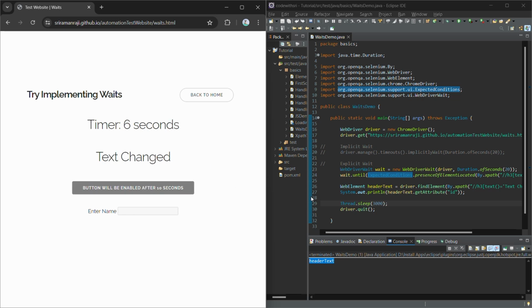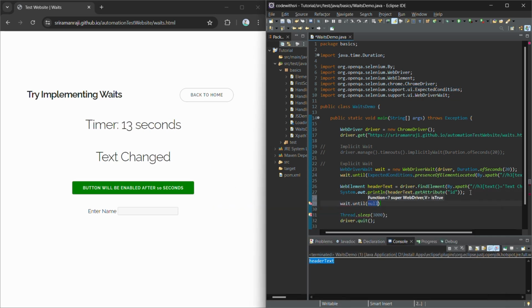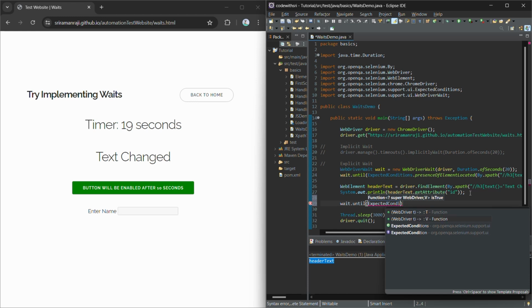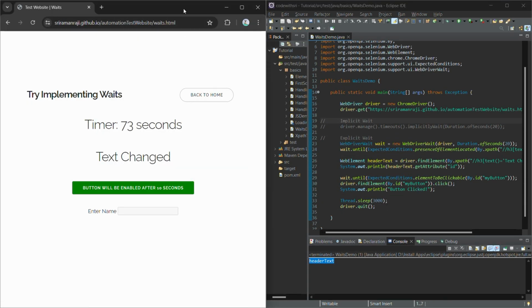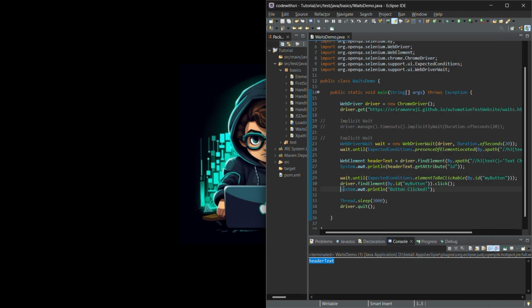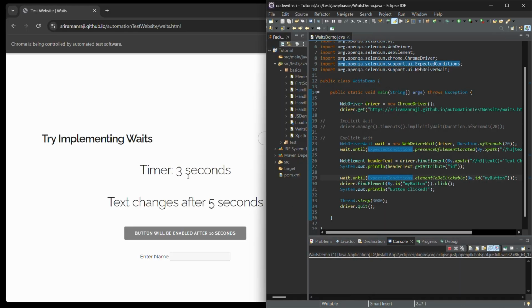So now let's try the button click. Here I'm going to use element to be clickable. So explicit wait ensures that a header element is present before interacting with it, and it ensures the element is clickable before clicking it.